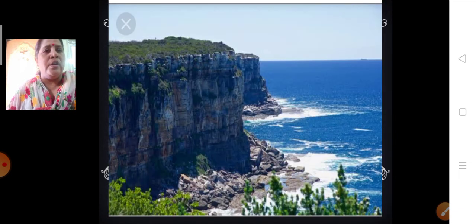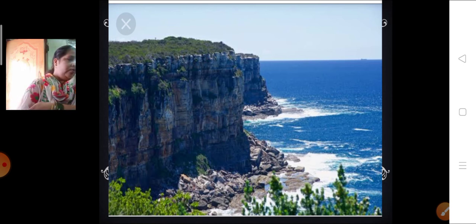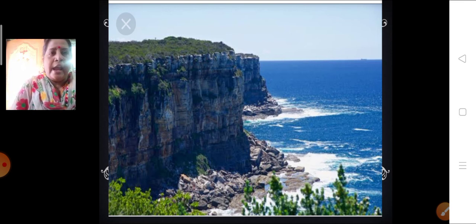Now here, what is this looking like? It is looking like a sea cliff. Okay, the actual picture of how the sea cliff looks. And this sea cliff is also a formation of the erosional work of the sea waves.